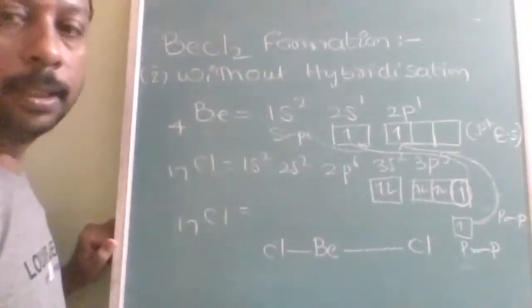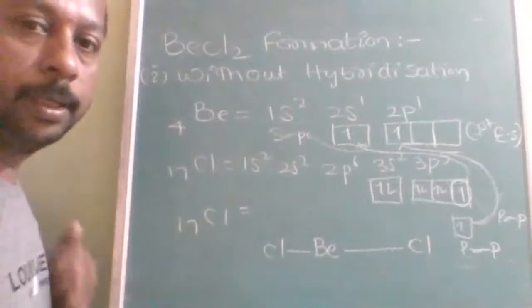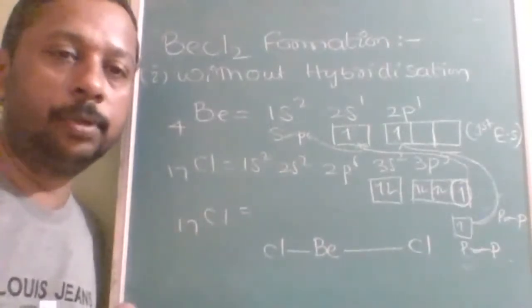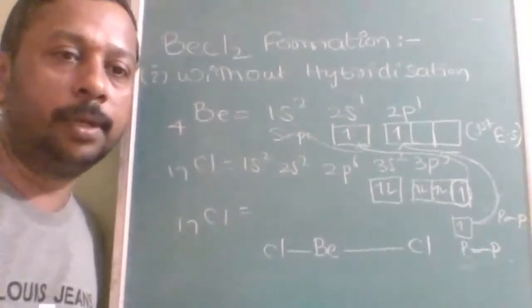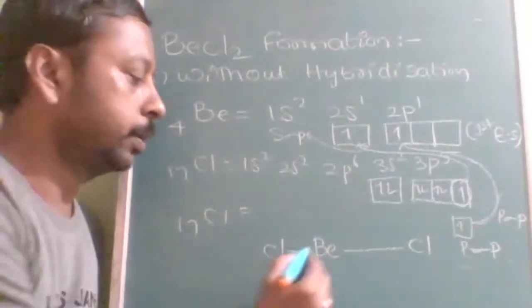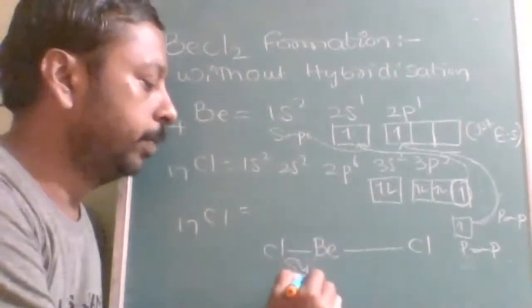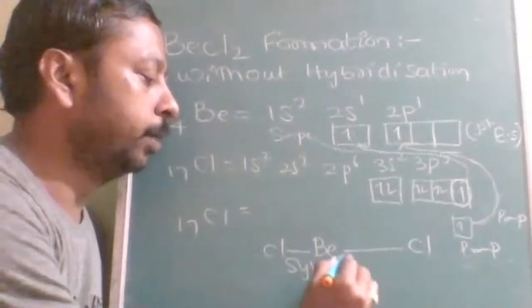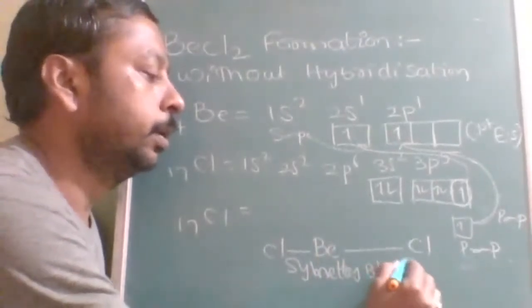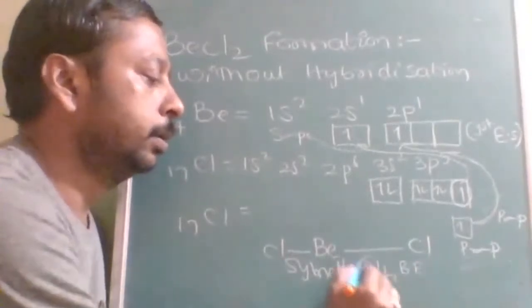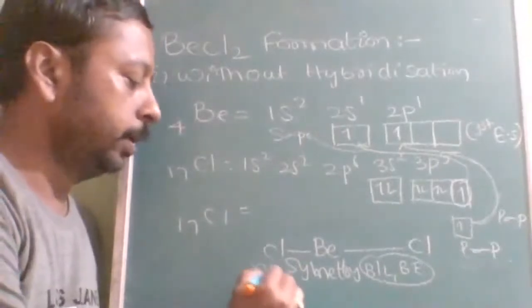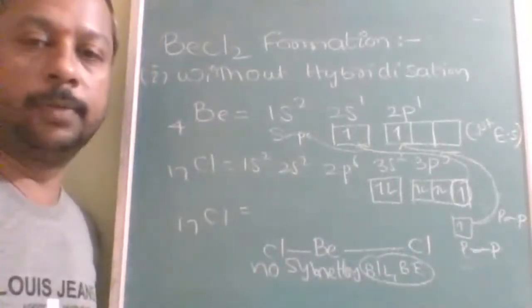So both bonds are of different orbitals. Therefore, they will have different overlapping areas, different bond lengths, and different bond energies. So symmetry is lost. That is the problem: the bond length, bond energy, and overlapping area are different. There is no symmetry in bond length and bond energy, even in the structure.